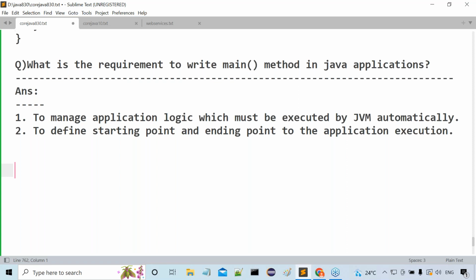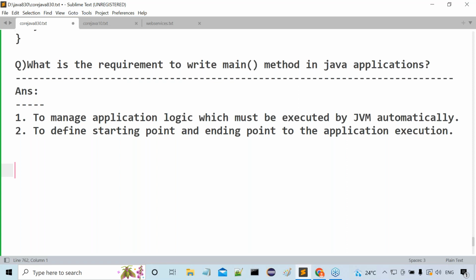Next one is, is the main section mandatory or optional? Mandatory. What is the main class? The class which contains the main method. What is the purpose of the main method? To manage application logic which must be executed by JVM, and to define the starting point and ending point of the application execution, we need the main method. Got my point or not?